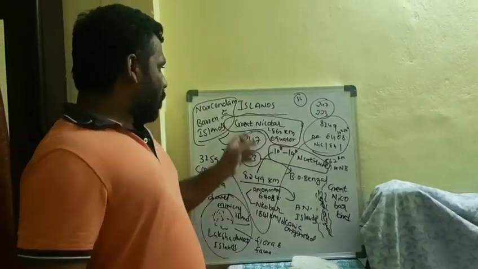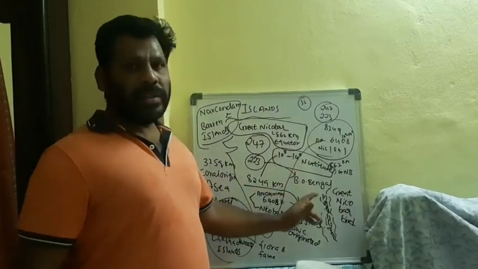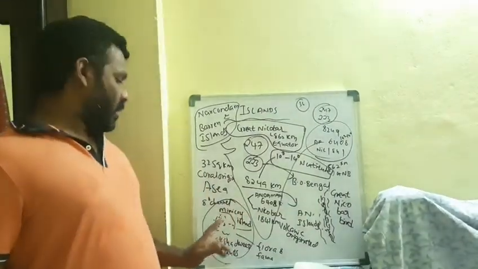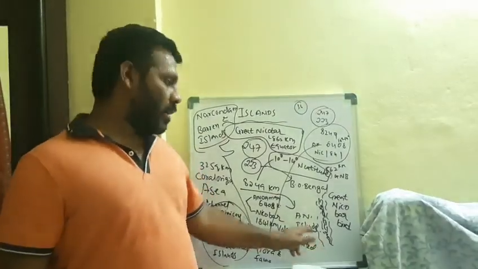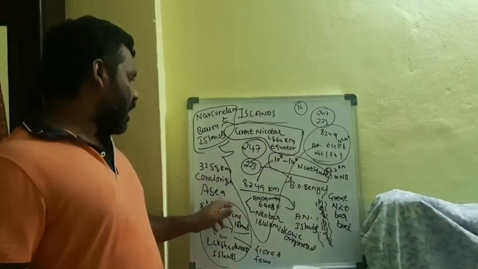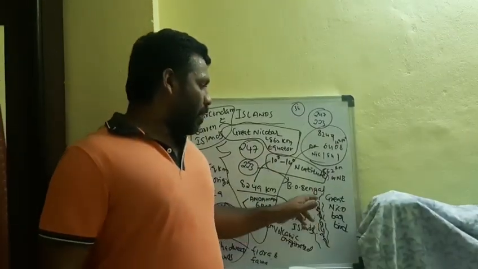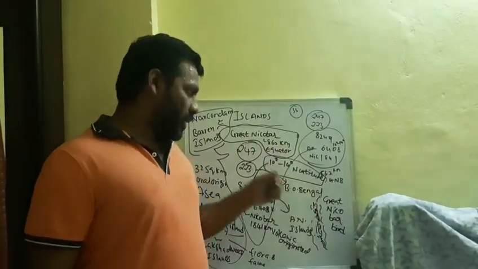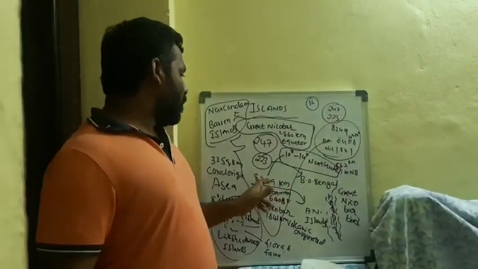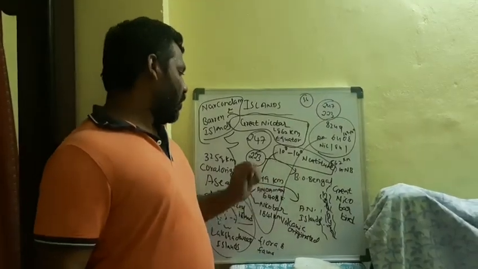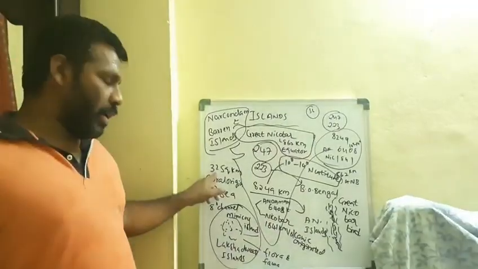Once again we'll look at this. There are two groups of islands in our country. One is the Lakshadweep Islands, second is the Andaman Nicobar Islands. The Lakshadweep Islands are located in the Arabian Sea in the western part. The Andaman Nicobar Islands are located in the Bay of Bengal in the eastern part. The total area of the Andaman Nicobar Islands is 8,249 square kilometers, and of the Lakshadweep Islands 32 square kilometers.